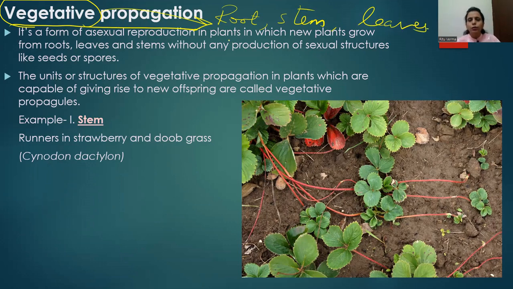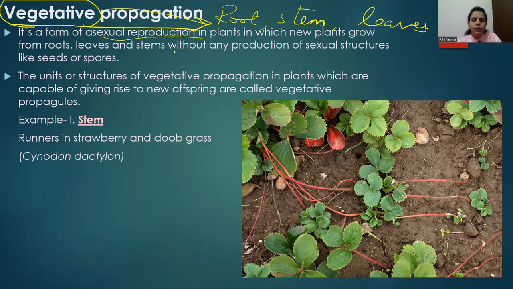Whenever a new plant grows from any of these vegetative parts, it is called vegetative propagation. It is a form of asexual reproduction, because the new plant grows from the vegetative parts, with no involvement of gametes or the sex organs of the plant. Hence it is a form of asexual reproduction.